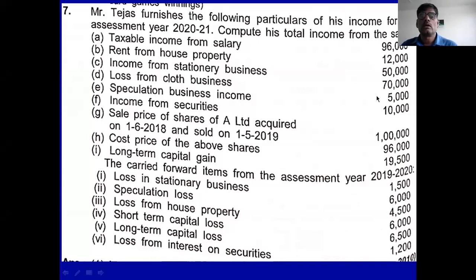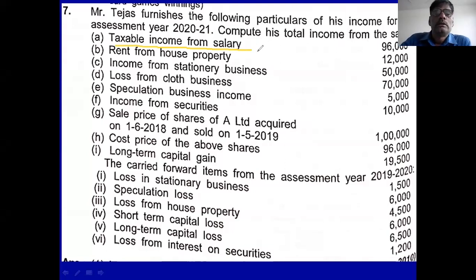He has to calculate gross total income. You see here, taxable income from salary. Taxable income means computed income from salary. So you take it directly.